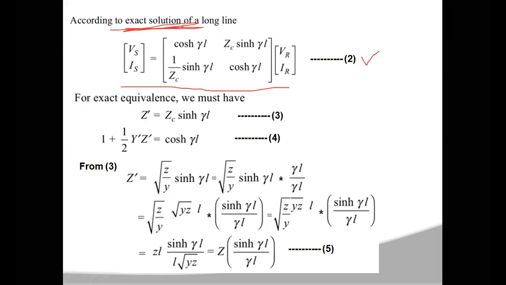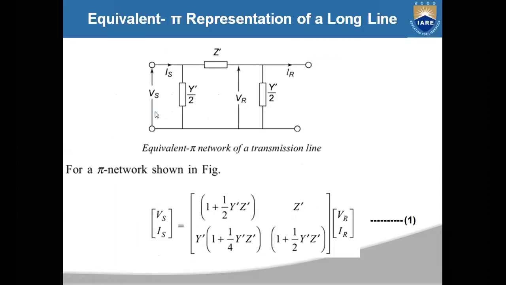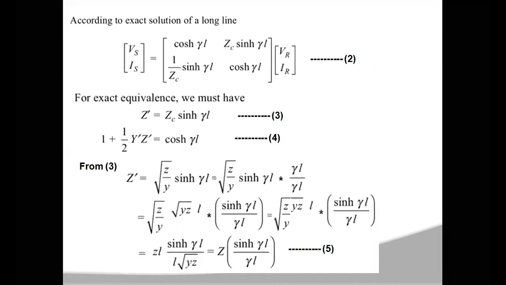Now for exact equivalence, you have to compare equations 1 and 2. This is the first equation, which we get from the nominal pi network, and these two are for the exact solution.